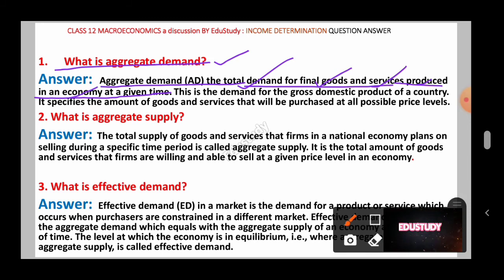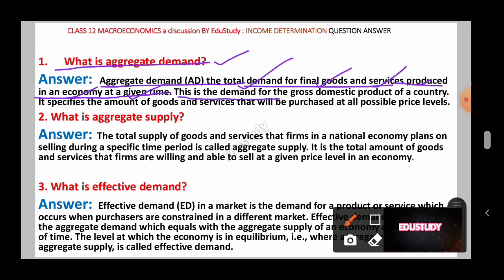That means the economy should be definite here, and at a given period of time, that means at a specific time. So aggregate demand means the total demand for the final goods and services which are produced in an economy at a given period of time.